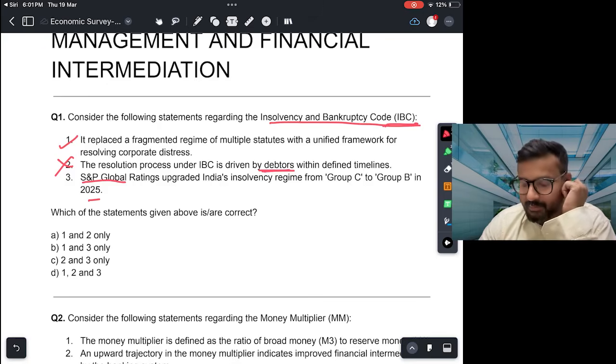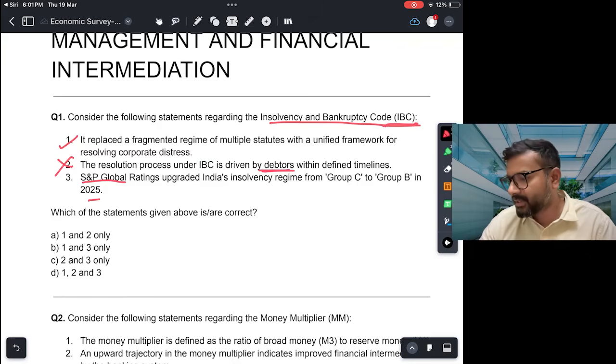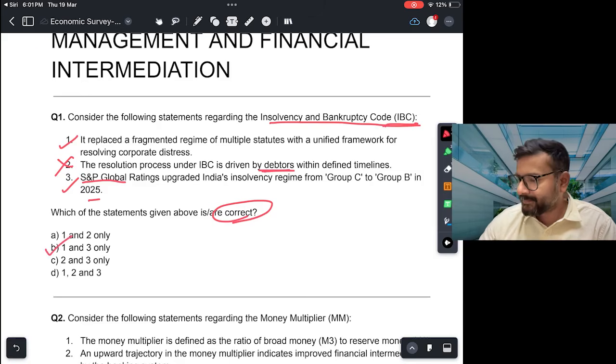In fact, India का non-performing asset काफ़ी कम हो गया है. It is at a multi-decade low, I think around 2.2%. So this has been a very significant achievement, and rightfully deserves an upgrade from the rating agencies. So this again is correct. So the correct answer would be 1 and 3, B.